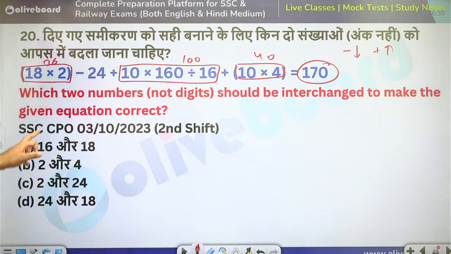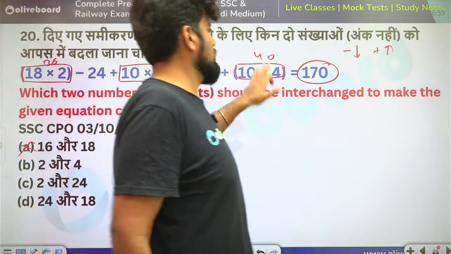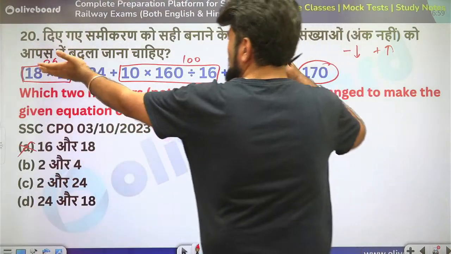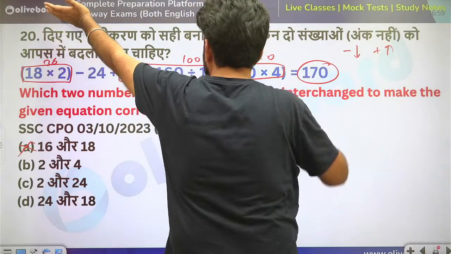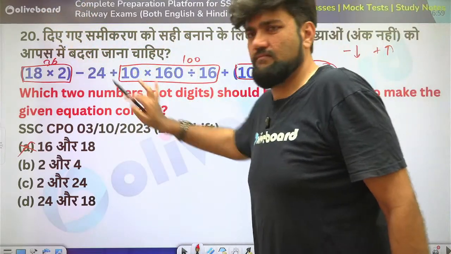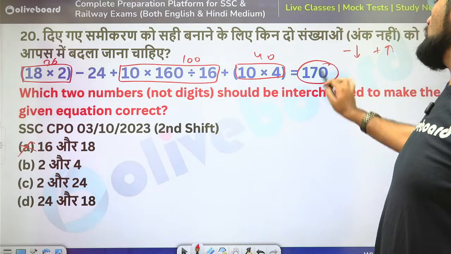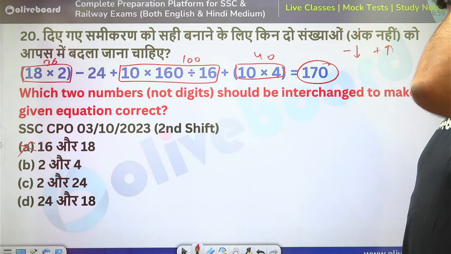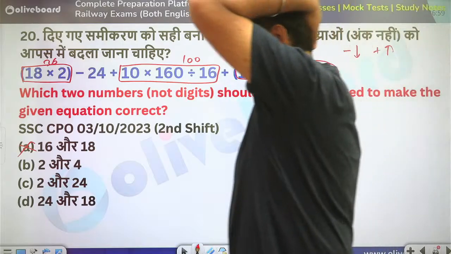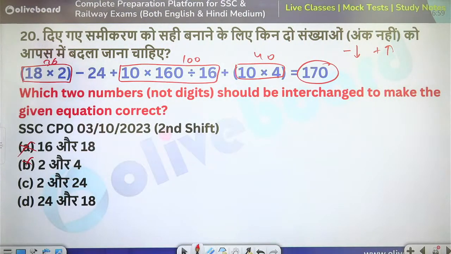2 and 4 if I change. So if I bring 4 here, obviously this will increase. This will become 72. And if I bring 2 here, this will come down. This will become 20. So not a very big difference. 36 it is increasing and 20 it is decreasing. It's only making a difference of 16 units. No changes here. So that is still not coming down to 170. It's very close though. Okay.